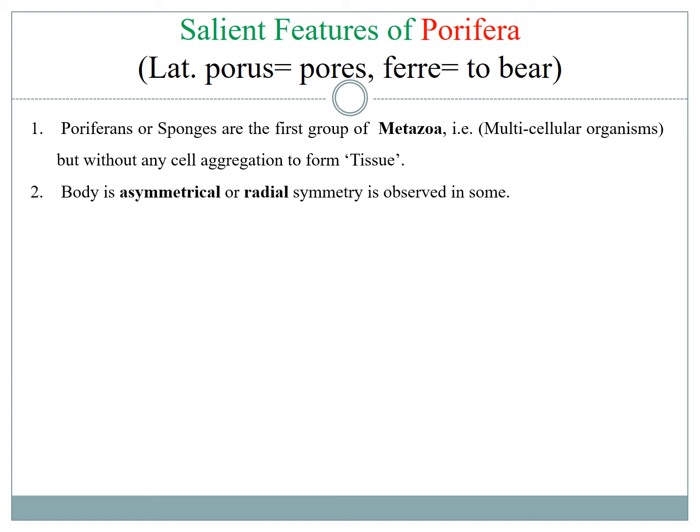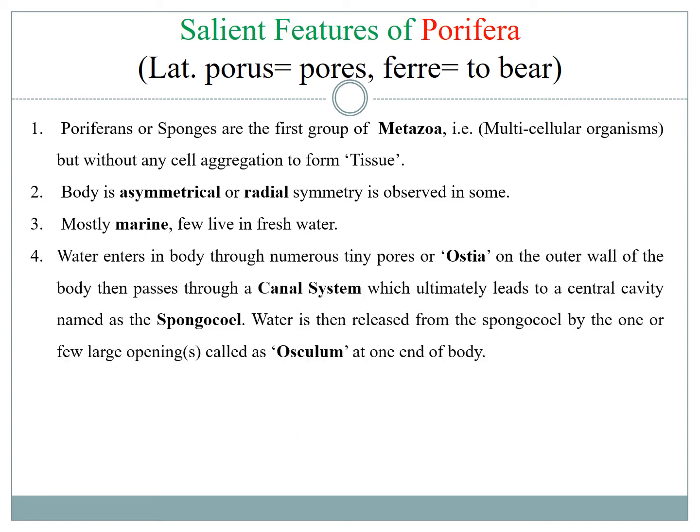The body of a sponge is mostly asymmetrical, but in a few we may observe radial symmetry. Sponges are mostly marine, but some may live in fresh water. The water they live in can directly enter their body through numerous small pores distributed on their surface. These small pores, which are distributed throughout their outer surface, are called the ostia.